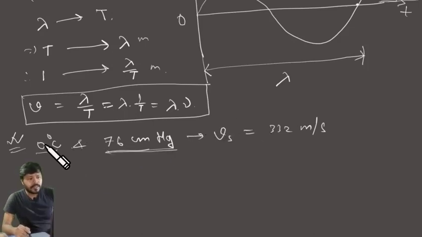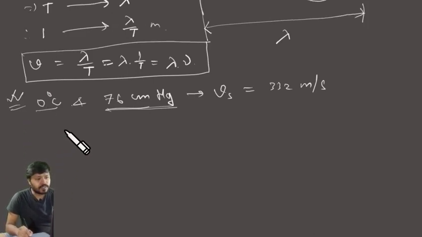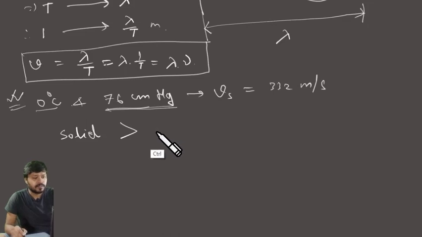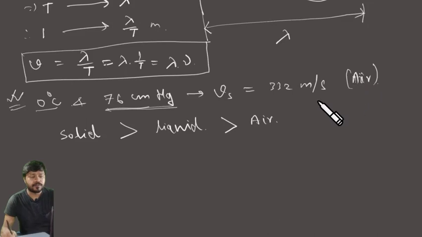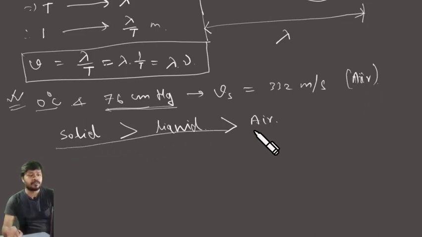And the velocity of sound in solid is the maximum, more than the velocity of sound in liquid, and that's even more than the velocity of sound in air. They are different values, and that's a very important thing to remember.